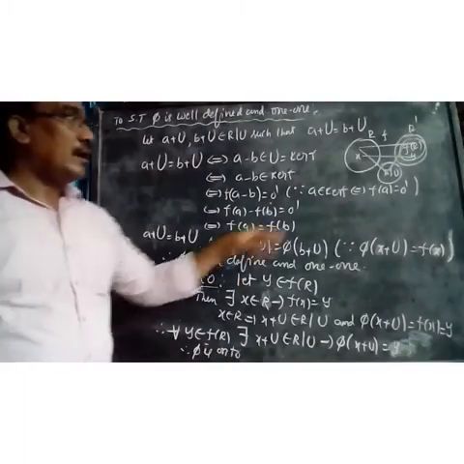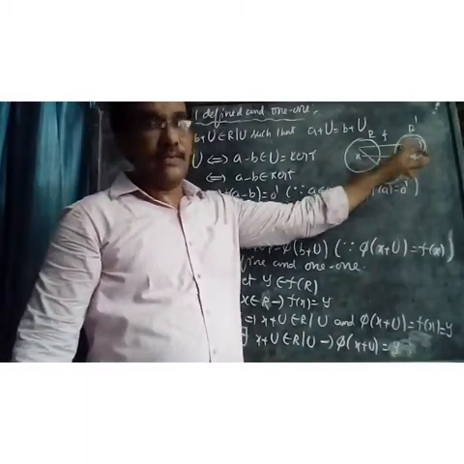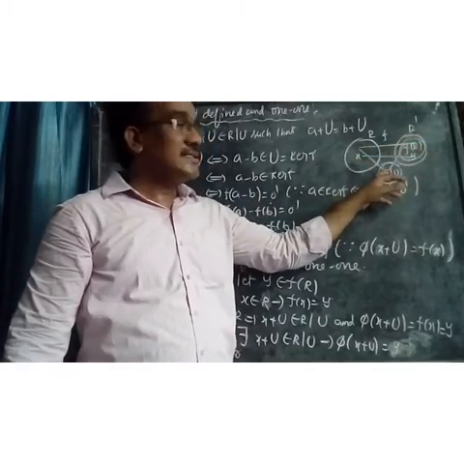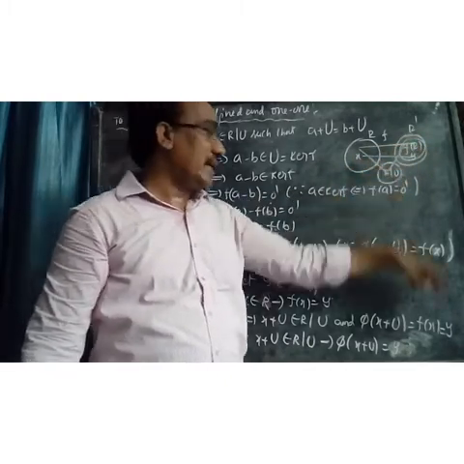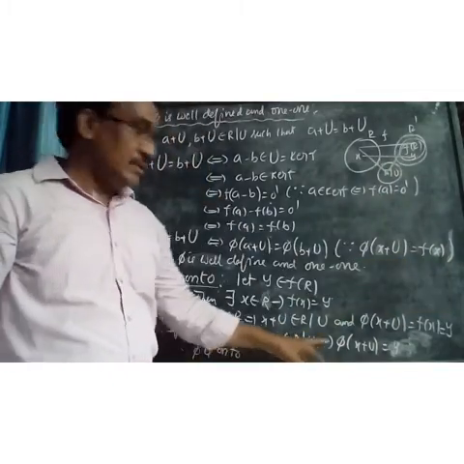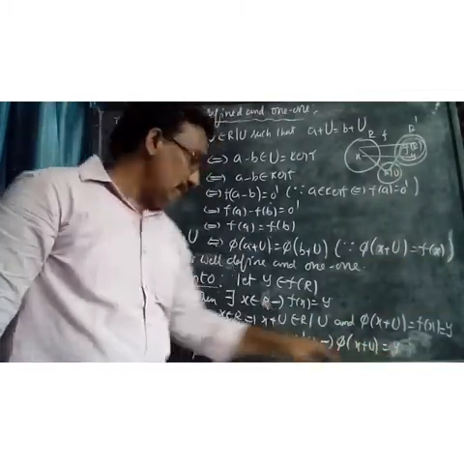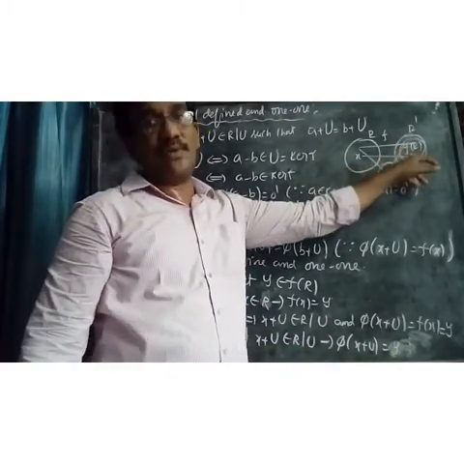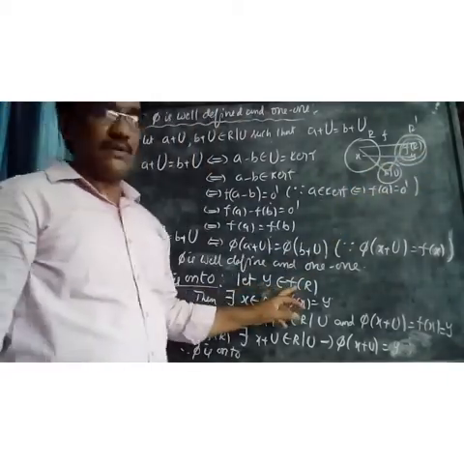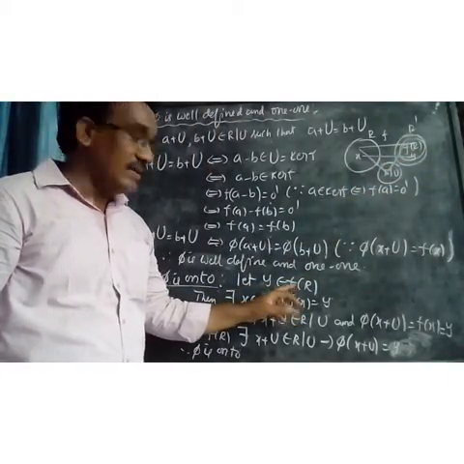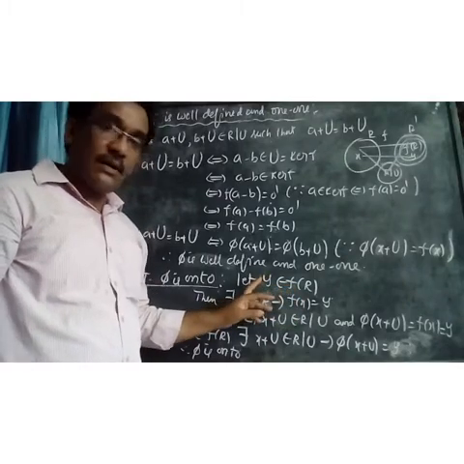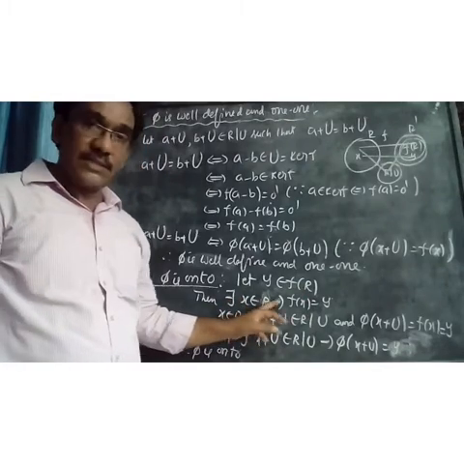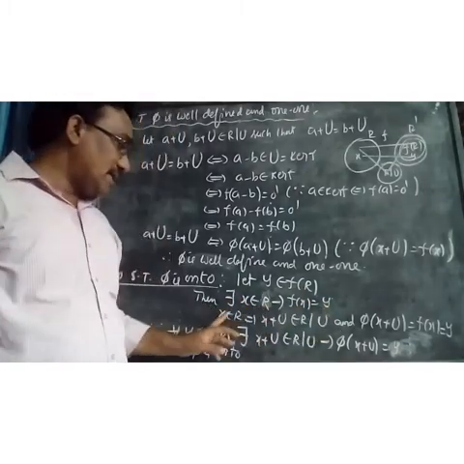What is onto? Onto from R by u to f of R means we take some element y belonging to f of R. We have to show that there exists some element x plus u belonging to R by u such that pi of x plus u equals y. Then pi is onto. So I take y belongs to f of R. What is f of R? If you take any element y belonging to f of R, there is x belonging to R such that f of x equals y.